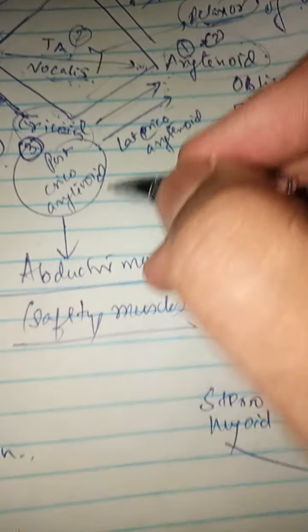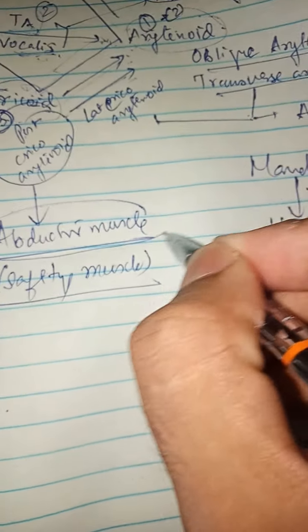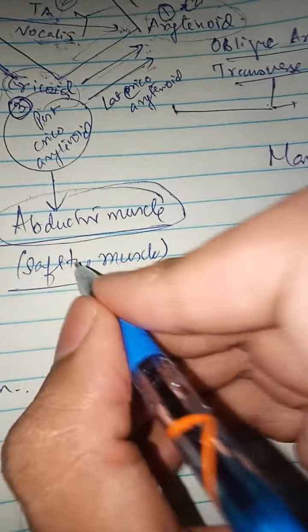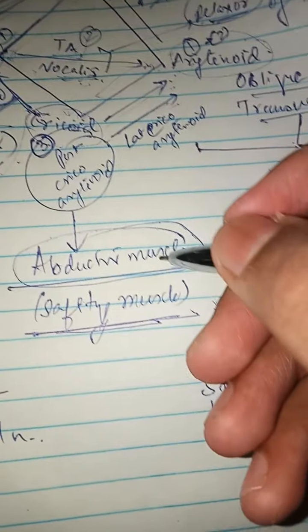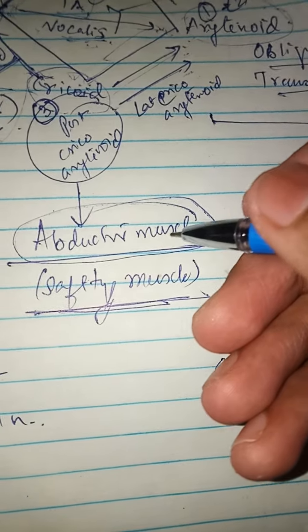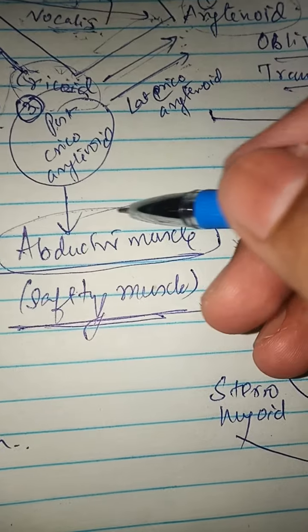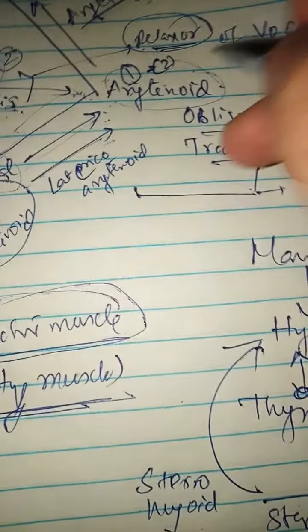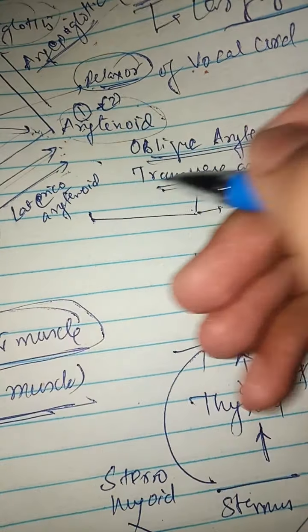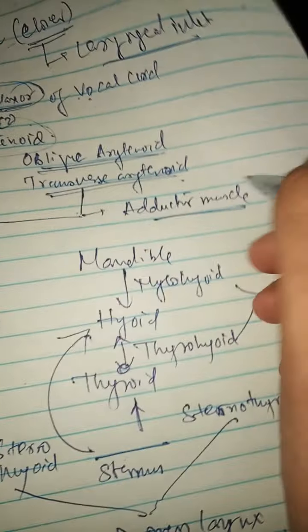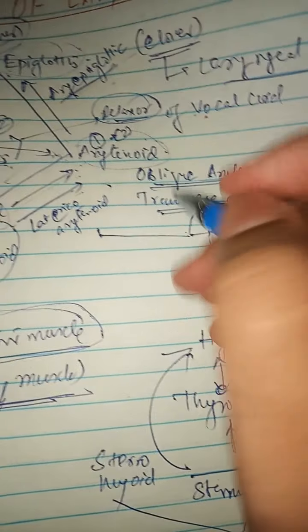Now what about the posterior cricoarytenoid and the lateral cricoarytenoid? The posterior cricoarytenoid is the only muscle which is the abductor of the larynx. It is the safety muscle of the larynx. What is the safety muscle of the tongue? It is the genioglossus. What is the safety muscle of the larynx? It is the posterior cricoarytenoid. Now the oblique arytenoid, transverse arytenoid, and lateral cricoarytenoid are all adductor muscles of the larynx. They adduct the vocal cord.